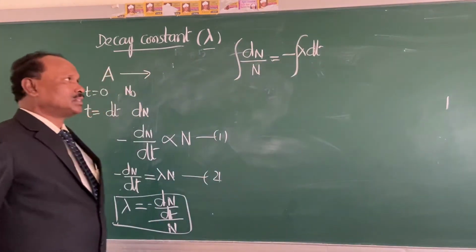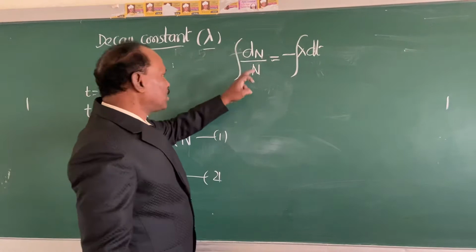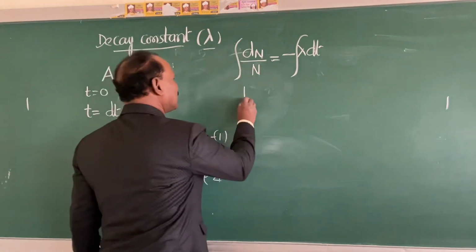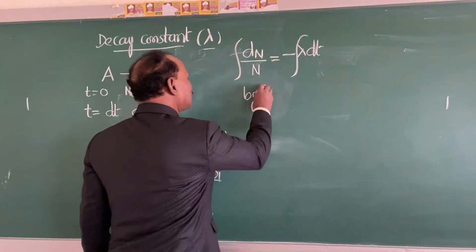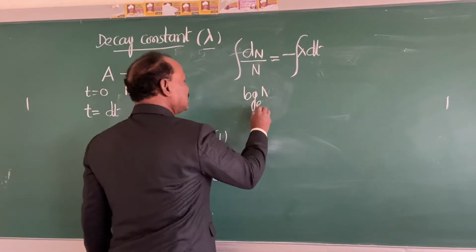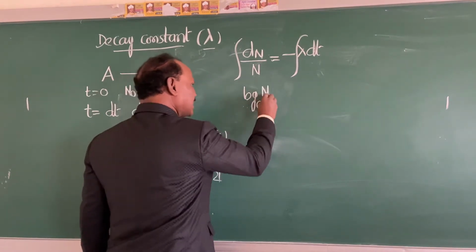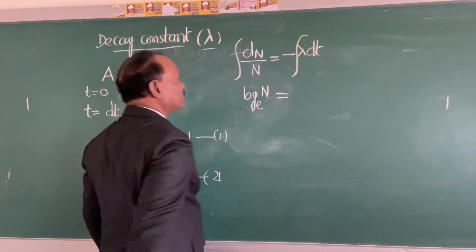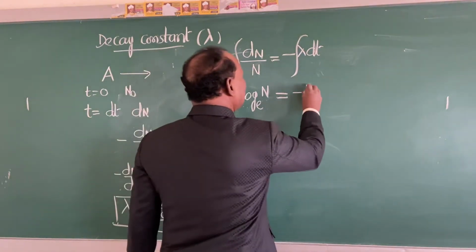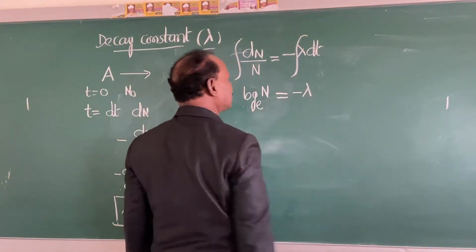Integration of 1 upon N with respect to dN is log to the base e of N, which is equal to minus lambda, a constant, which I will take outside.